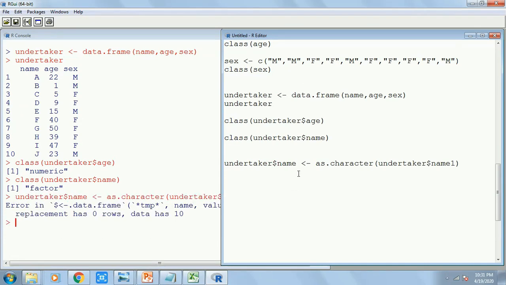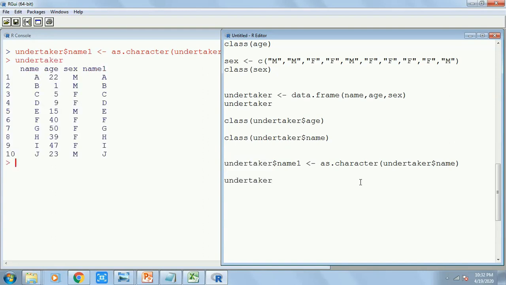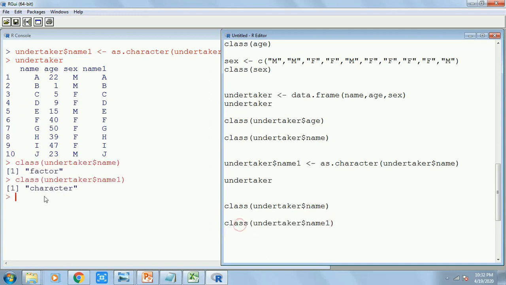Oops, I have done something wrong. This should have been name, my mistake, because you are changing name into character and saving it as name1. Okay, now it has given me in red. So now in Undertaker I have two different columns, name and name1. Now if you check the class of name and name1, see, name will remain as factor and name1 has become character.